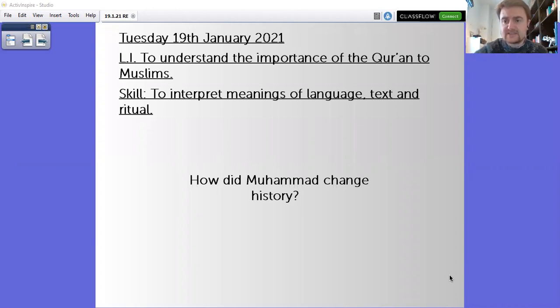So your activity today requires you to draw something, which is the reason that there isn't a template on Teams. I'm reliably informed that there is a way of turning in a picture of work on Teams. However, I don't get the same view that you guys have, so I'm not sure how to access that. If you can access it, brilliant, then please feel free to turn in your work that way. If you can't, then that's absolutely fine. If you email it over like we were with the old pieces of work, that's fine as well. However is easiest for you. So let's have a look and see what we are doing.